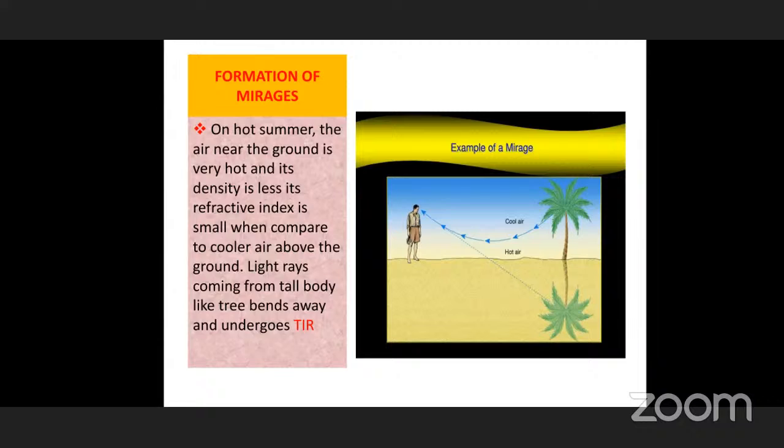Why does it become like that? In deserts, the surface is very hot. A desert means completely sand at high temperature. So whenever the surface is very hot, what happens? When it is very hot, the density is less.